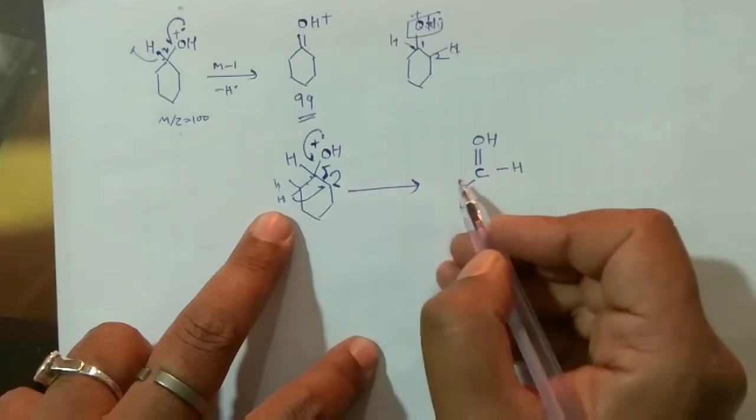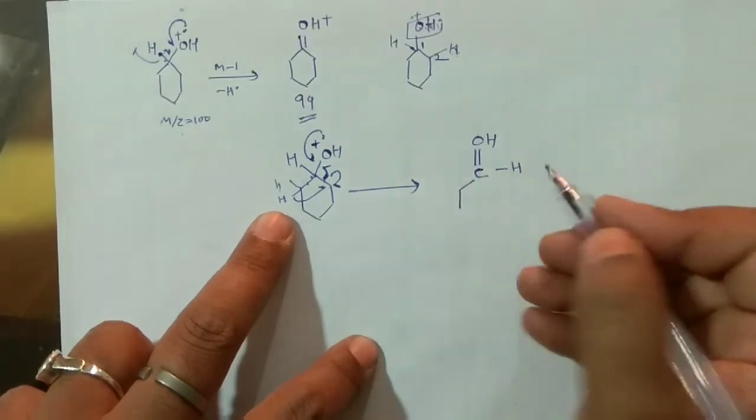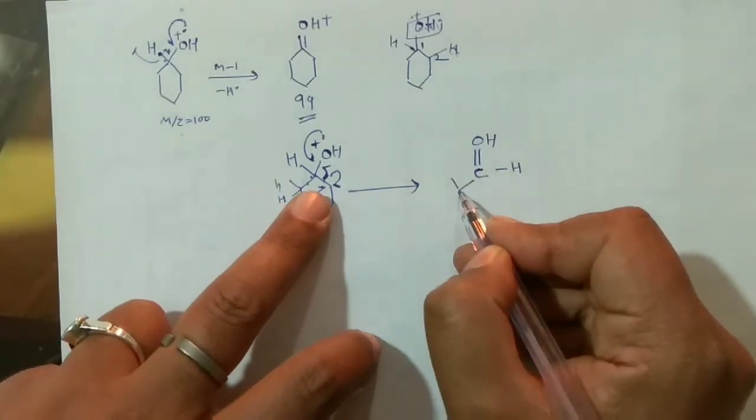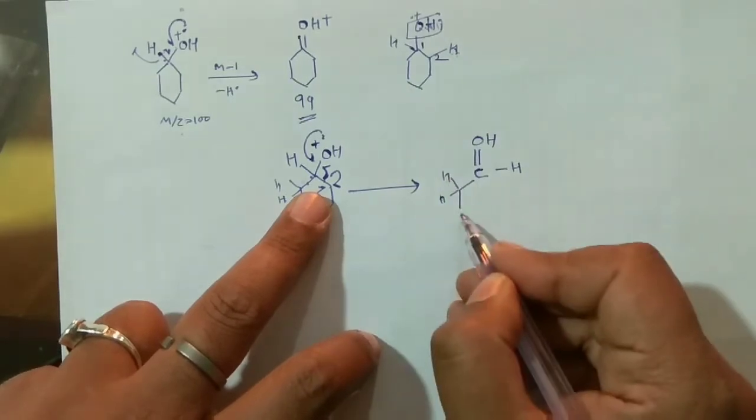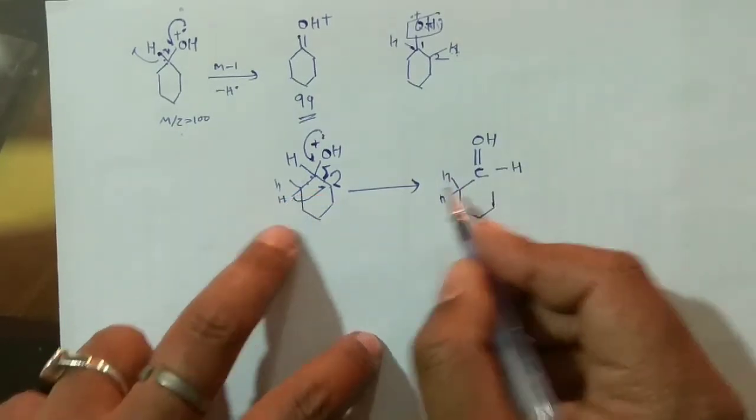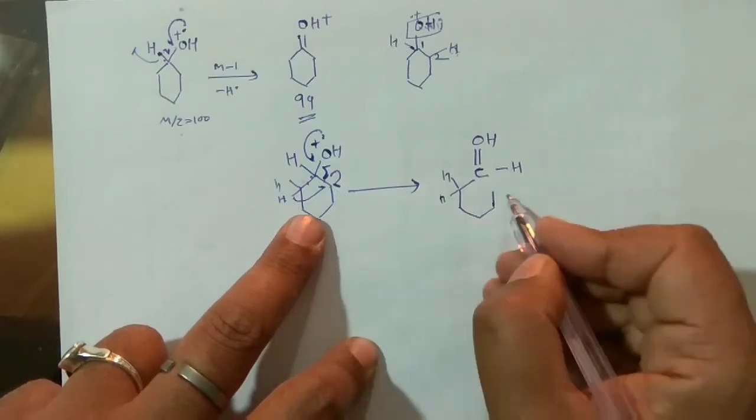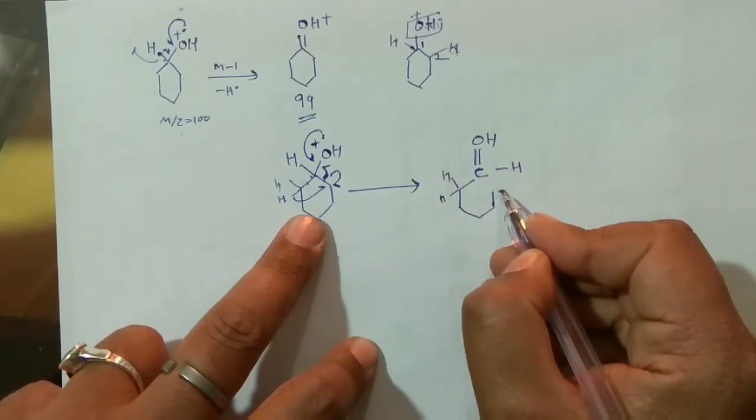So, for the time being you can forget about this one. So these two hydrogens are there, this and this. See, this alpha cleavage had occurred already. So this dot you can put here. Right. So this is one way.